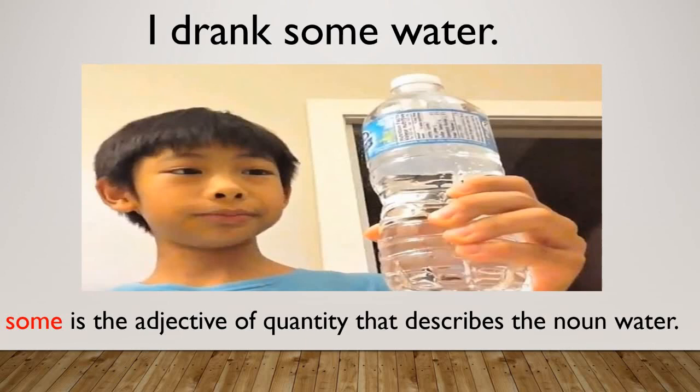So here some is showing the quantity of water he drank. So some is the adjective of quantity that describes the noun water, and water is an uncountable noun. You also know that adjective of quantity is used for uncountable noun. Have you understood, student?